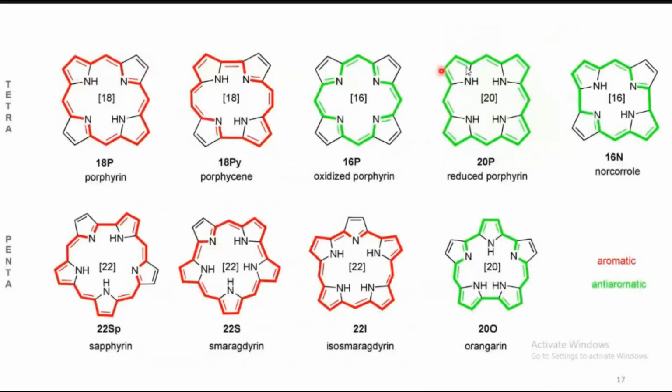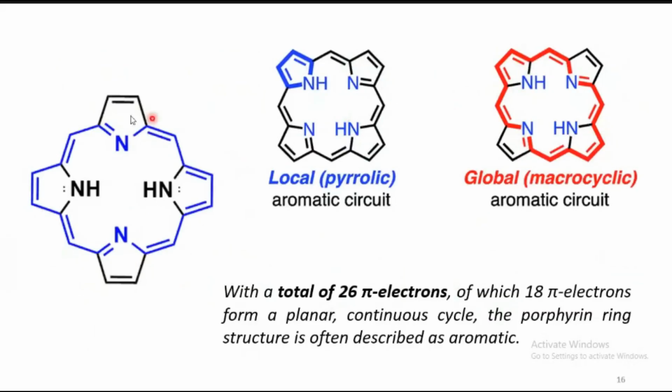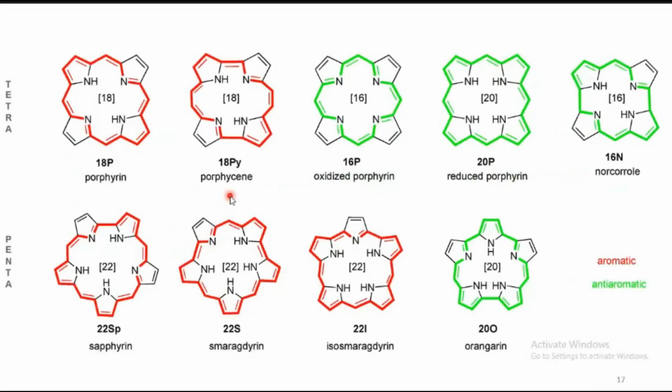So these are some of the porphyrin derivatives. Among them, the red colored ones are aromatic in nature, whereas the green colored molecules are non-aromatic in nature. So this is the important thing we should know. The others are not that important, but this is important: how the porphyrin is aromatic and how many pi electrons constitute the aromaticity, that we should be able to tell. Here the first row compounds have 4 pyrrole rings, whereas the second row compounds have tetrapyrrole ring systems. That's it.